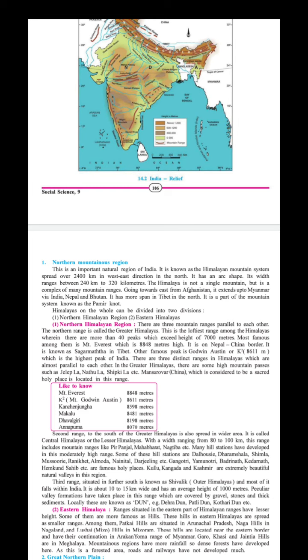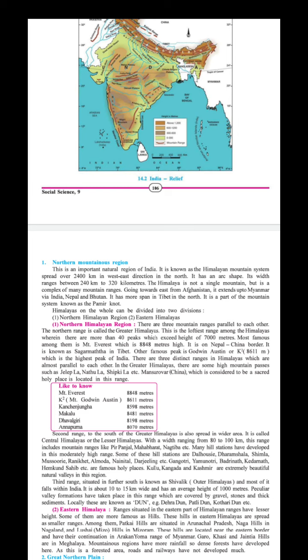The second range, to the south of the Great Himalaya, is also called the Central Himalaya, or the Lesser Himalaya, with a width from 80 to 100 kilometers. This range includes mountain ranges like Pir Panjal, Mahabharata and Nag Tibba, etc. These are the names of the ranges, not of highest peaks.